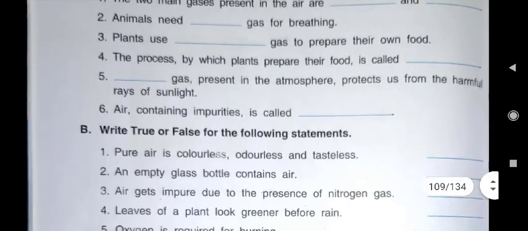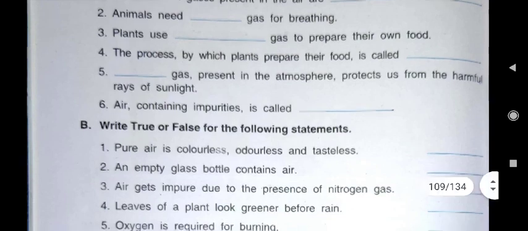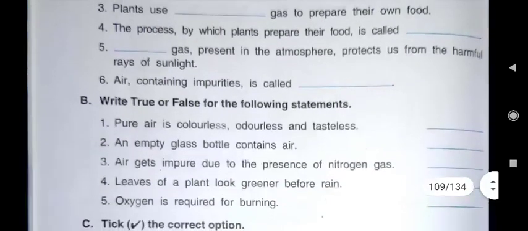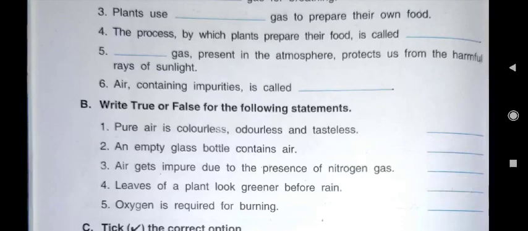Now you tell me, which gas is needed by animals for breathing? Yes, it is oxygen gas. Then plants use dash gas to prepare their own food. Which gas? Carbon dioxide. CARBON. Carbon DIOXIDE. Carbon dioxide.